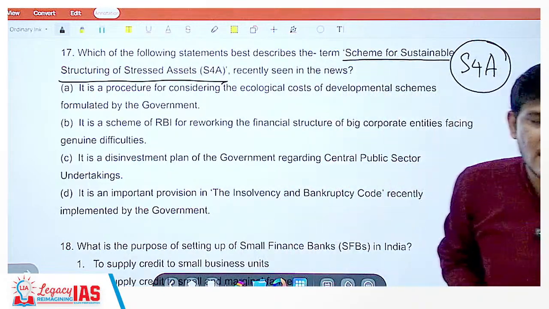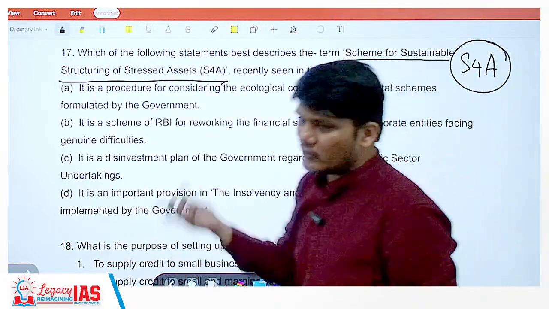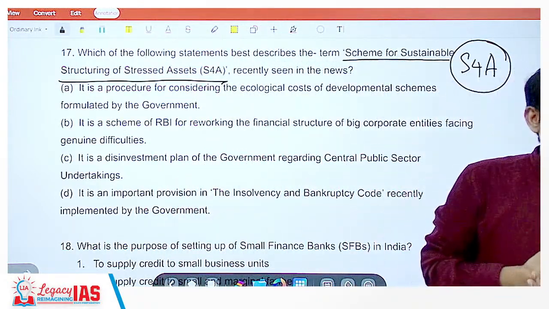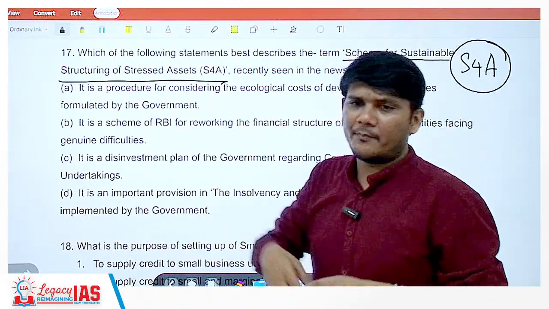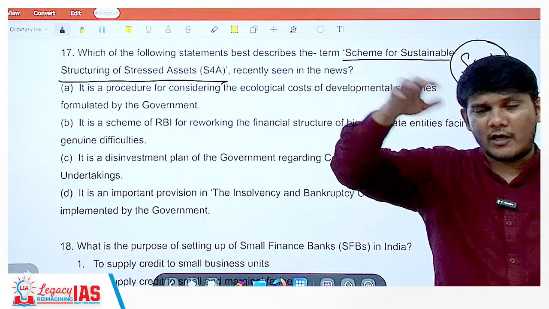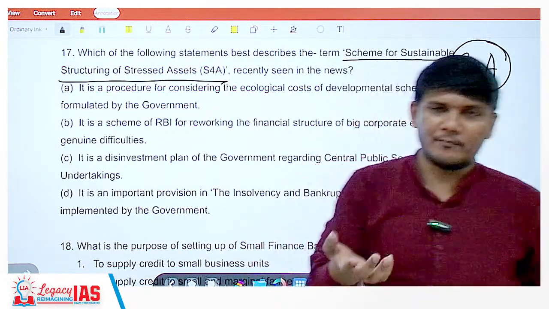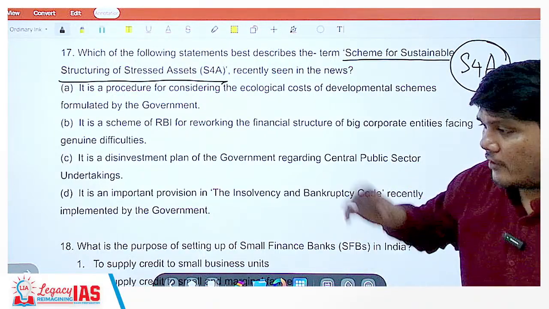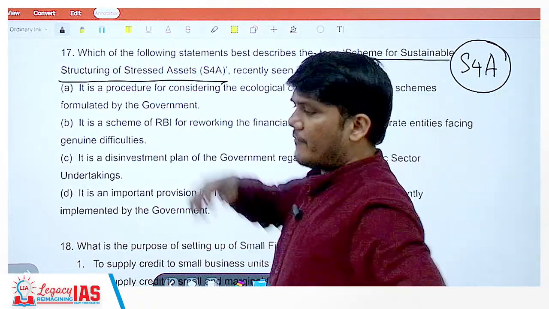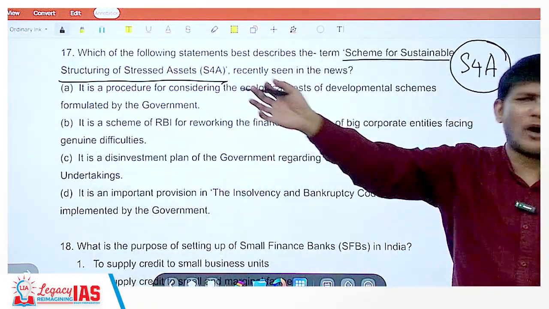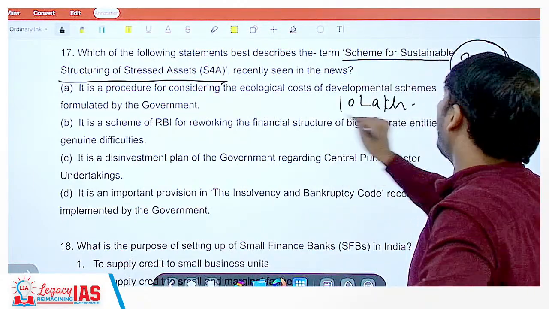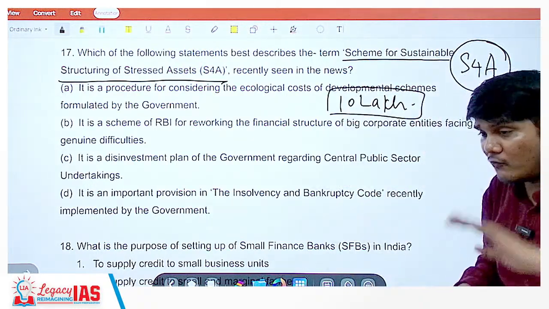Stressed assets as in, for example, I have taken a loan to start a business. Now my revenue generation due to some reason is not much, right? With that money, I have taken a shop or place wherein I have opened some business. Let's say it's a computer internet cafe. I have computers, printing machines, so on and so forth, everything. So I utilize, let's say 10 lakh for all this. Now I'm just giving a very small example. This would be on a grand scale.